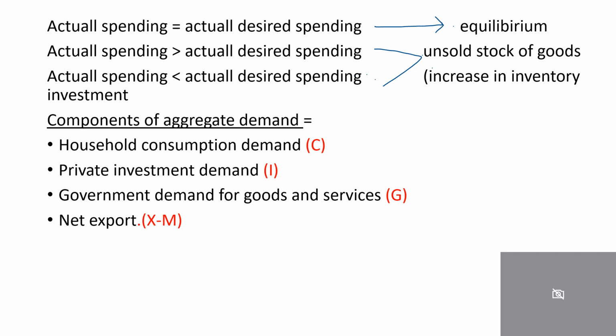So there are four components of aggregate demand: household consumption demand, private investment demand, government demand for goods and services, and net export. In the next class, we are going to study these components briefly.